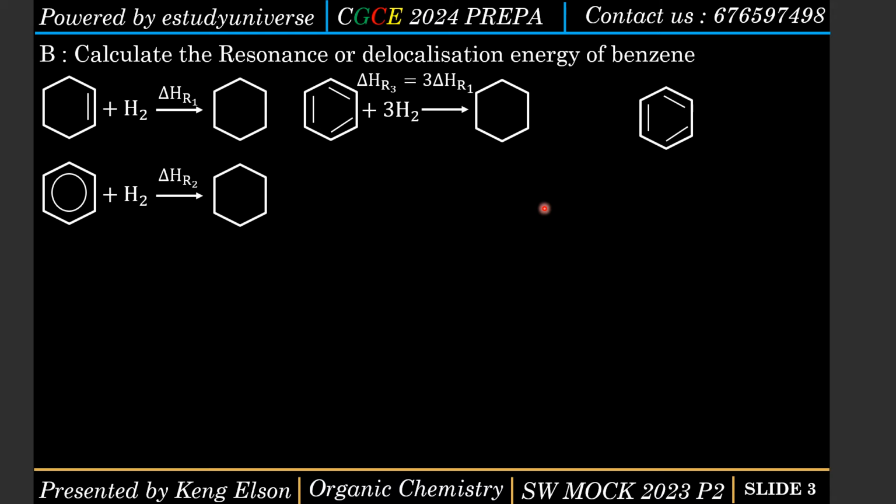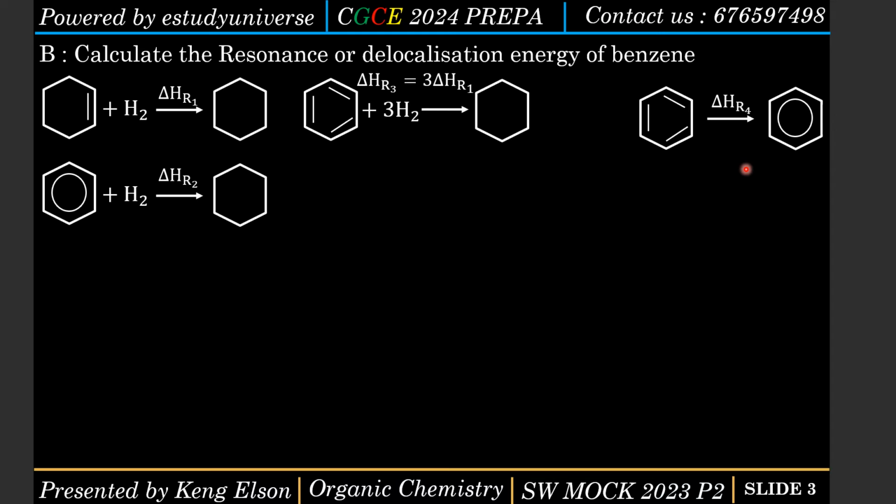So in Hess's law, remember that the main objective is to find the resonance energy, meaning the energy needed to convert this calculated structure of benzene to the stable structure of benzene, or the real structure of benzene. This is the energy we are looking for. We can call it delta HRO4.